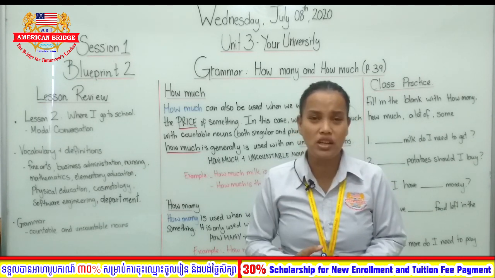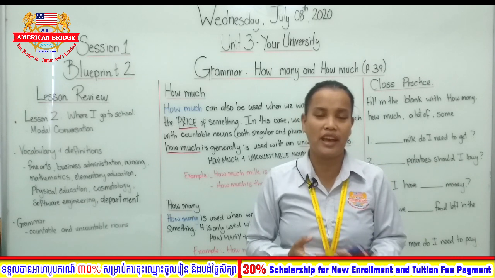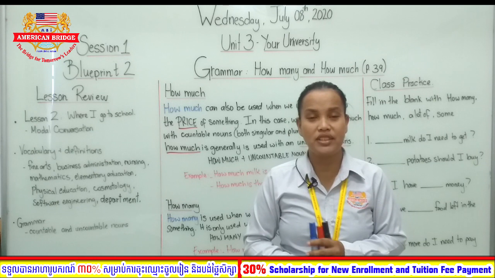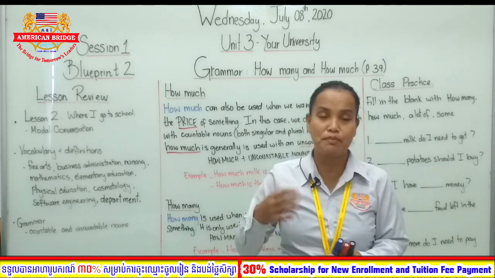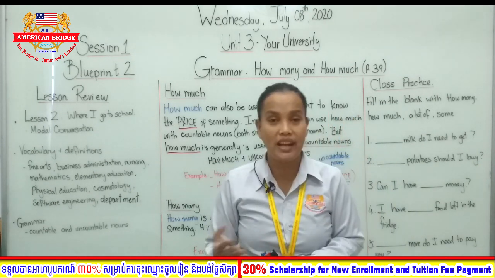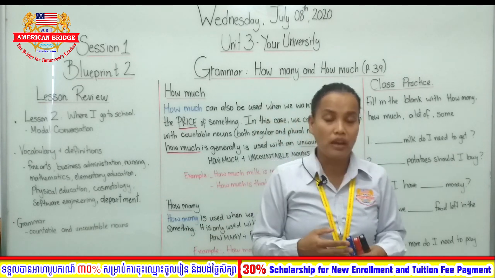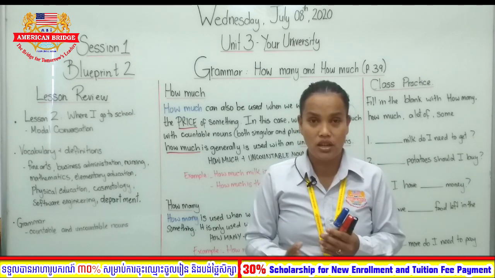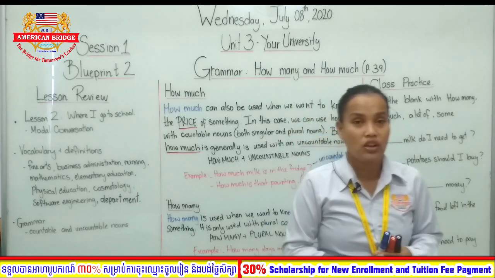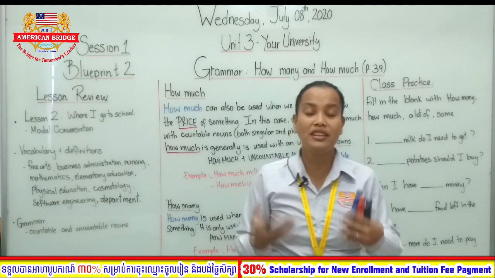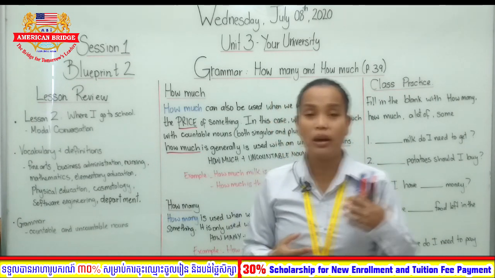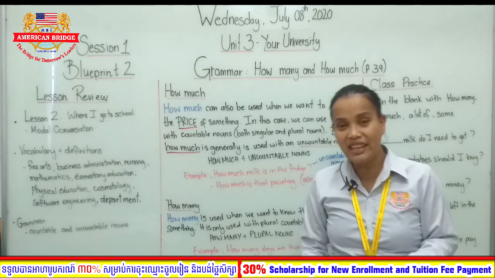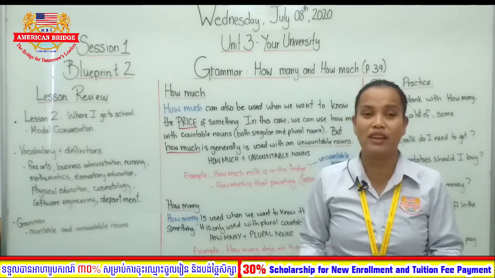Can we count water? Is water countable or uncountable? Right, we can count water if it's in a bottle, if it's measured in milliliters or in liters. But we cannot count water itself, okay? So we cannot count liquid. So liquid becomes an uncountable noun. Like milk, like water, like petrol, like gasoline.